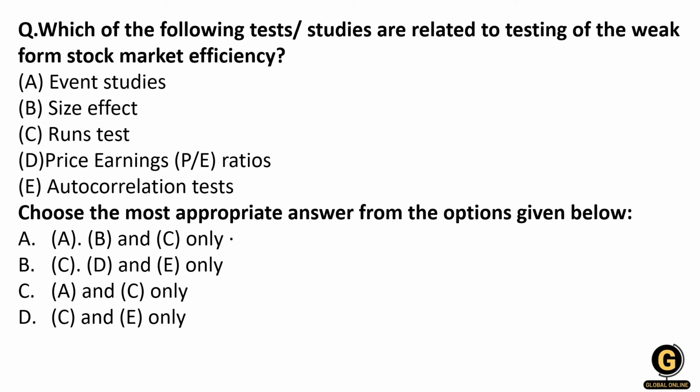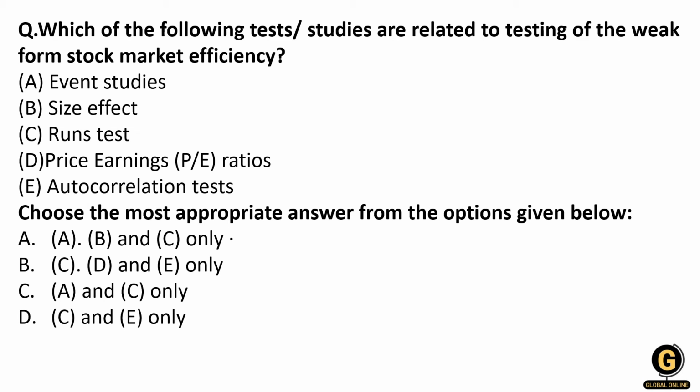Let's move to the next question. Which of the following test studies are related to testing of the weak form of stock market efficiency? Event studies, size effect, runs test, price earnings PE ratio, and autocorrelation test. So what test can be applied for stock market efficiency? You are given the codes: A, B, C only; C, D, E only; then A and C only; and C and E only.